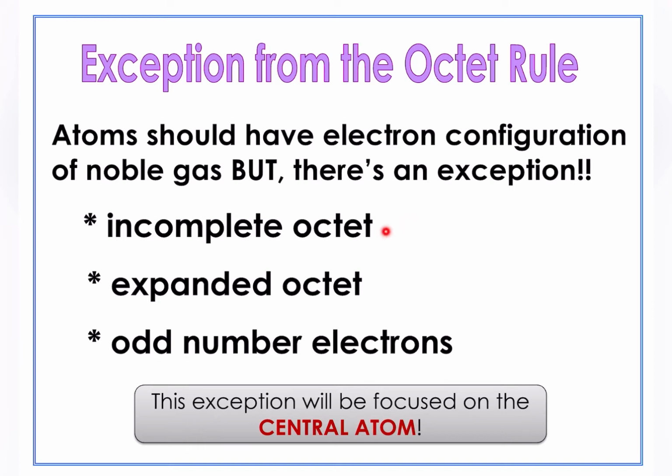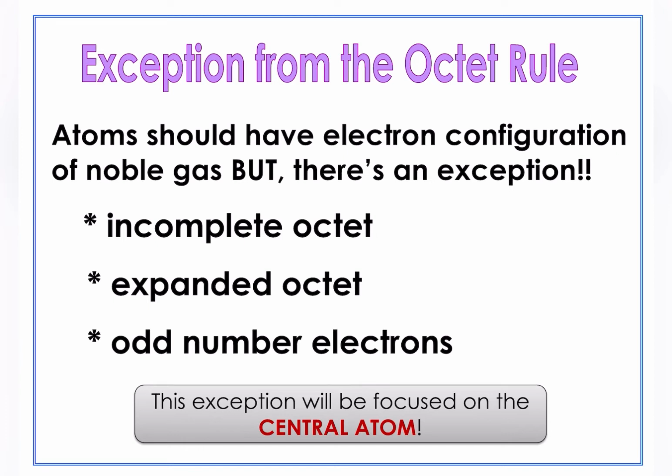The first one is incomplete octet. Next one adalah expanded octet dan the last one adalah odd number electrons. You have to understand that this exception only applicable for central atom sahaja. So maknanya waktu kita buat Lewis structure, kita pastikan the last step central atom mesti octet. Tapi dalam kes ini kita masih akan lihat benda yang sama, iaitu di bahagian central atom.